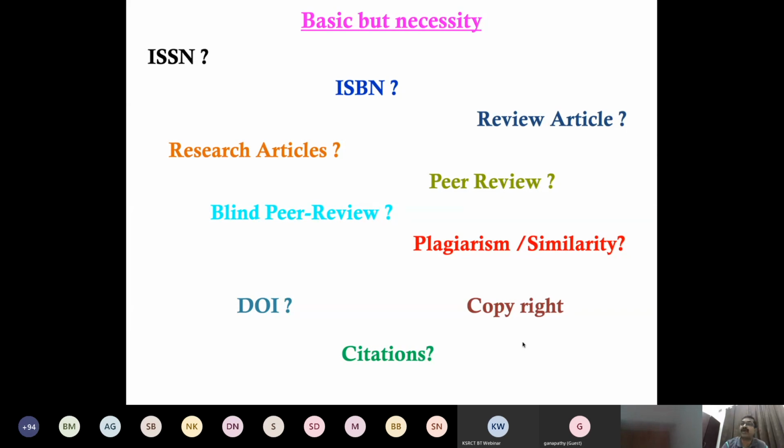For getting an ISSN number, we have to publish one journal, the spring journal. After publishing the journal, along with it we have to send the reviewer details, editorial details, and the journal account details. We have to open a current account and submit all documents to the ISSN authority. Only after two or three months, even six months, will they assign the ISSN number, after auditing a lot of things.